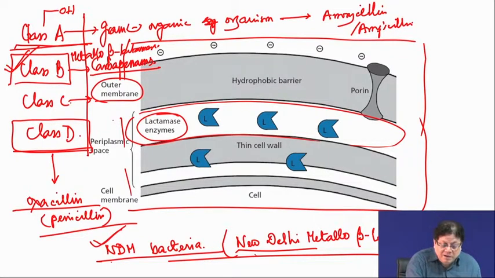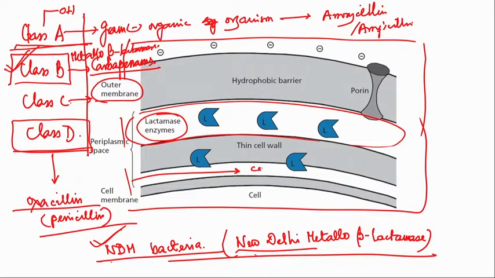Then the cell wall, which is much thinner, and here your transpeptidase is.